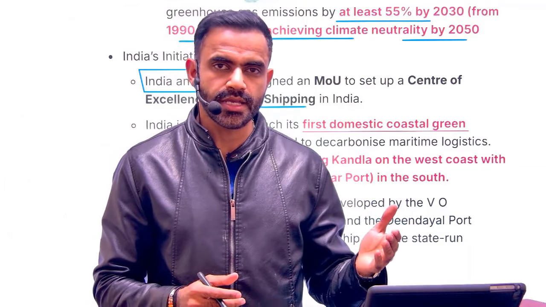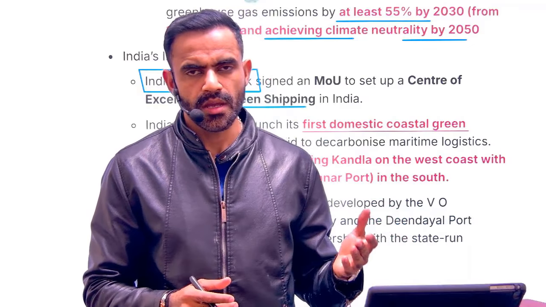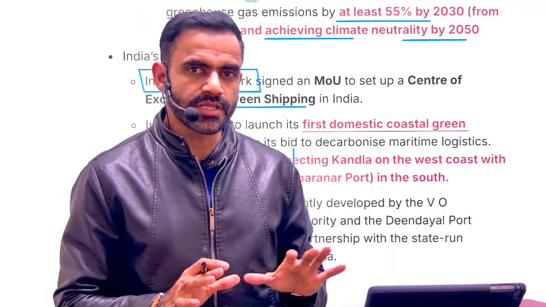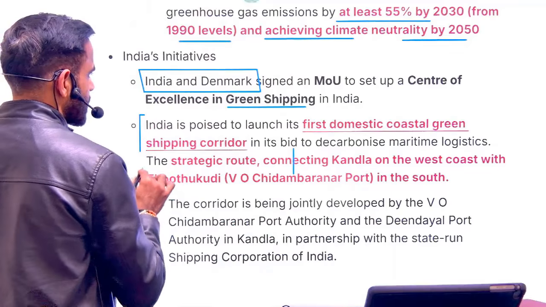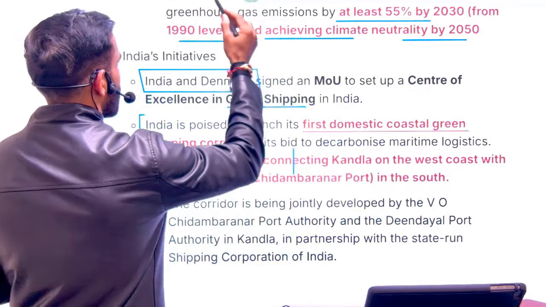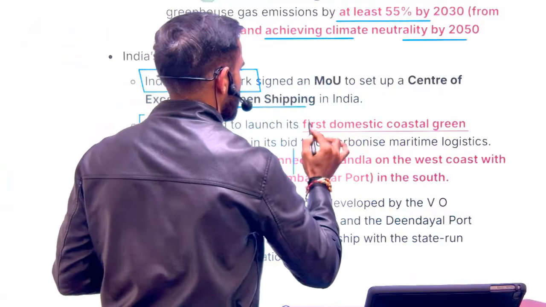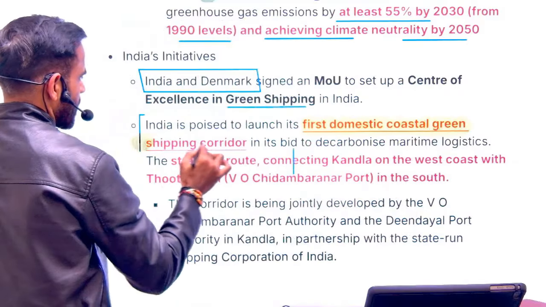so what are India's initiatives for green shipping? India has signed an agreement with Denmark for green shipping. Apart from that, India is going to have its first domestic coastal green shipping corridor.